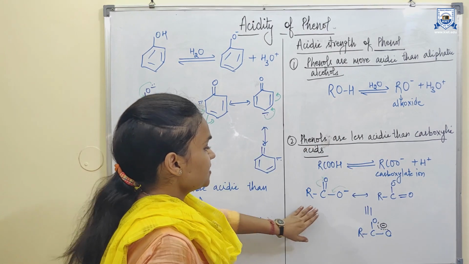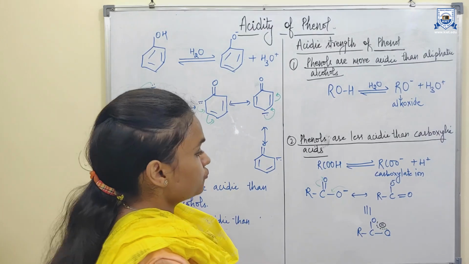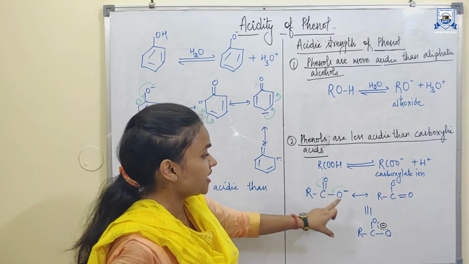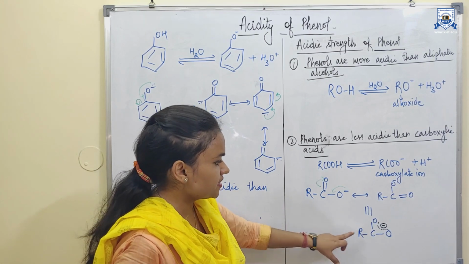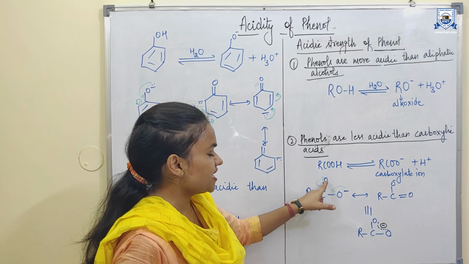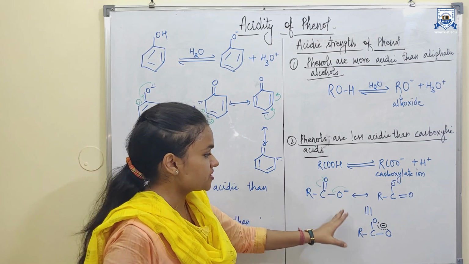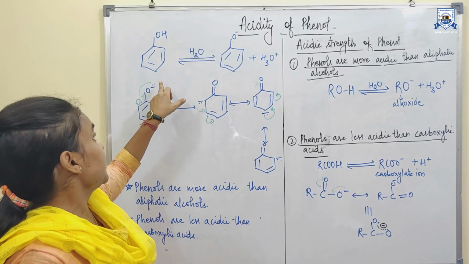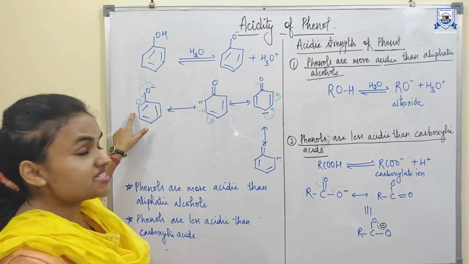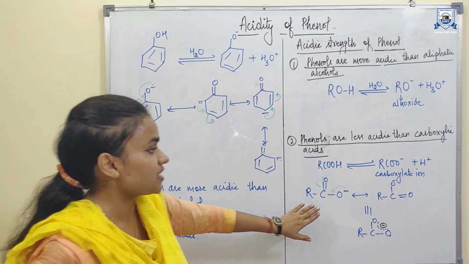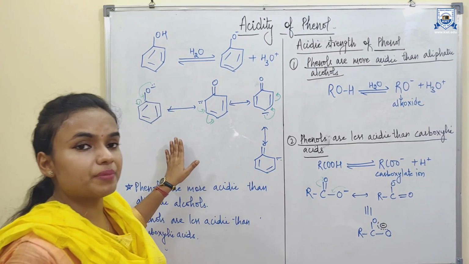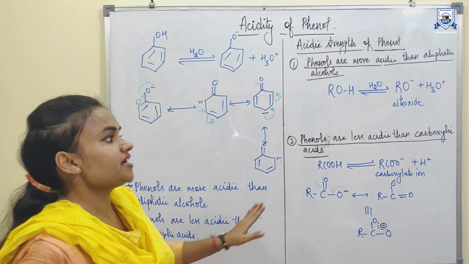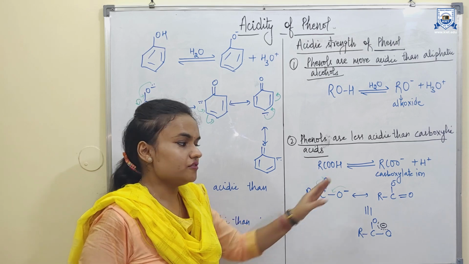The reason for the higher stability of the carboxylate ion in comparison to the phenoxide ion is that in the carboxylate ion the negative charge is delocalized between two electronegative oxygen atoms. As you can see in the structure, this negative charge is delocalized between the two highly electronegative oxygen atoms. But in the phenoxide ion, the negative charge is delocalized between the electronegative oxygen atom and the less electronegative carbon atom. That's why the carboxylate ion is more stable in comparison to the phenoxide ion. That gives stability to the carboxylate ion, and that's why carboxylic acids are more acidic than phenols.